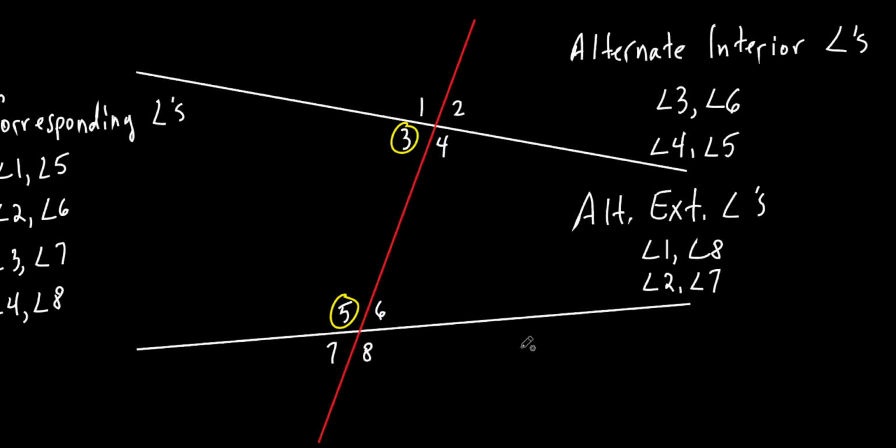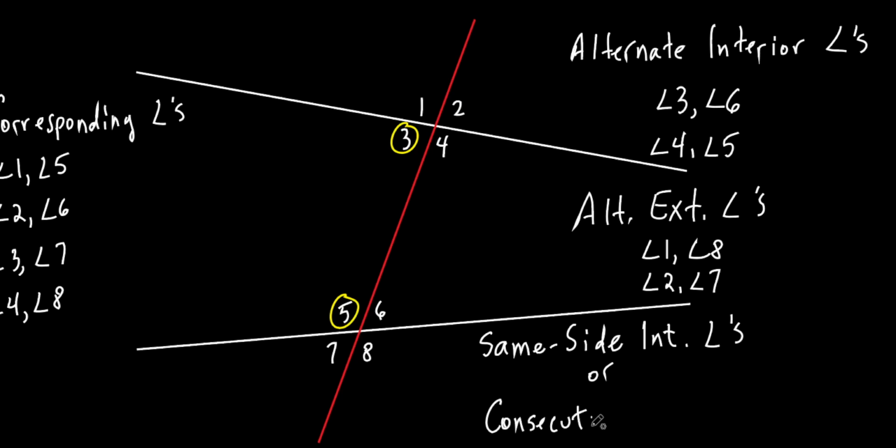Here we go. So 3 and 5. Another book that I used to teach out of called them same side interior angles. Or now this book calls them consecutive interior angles.